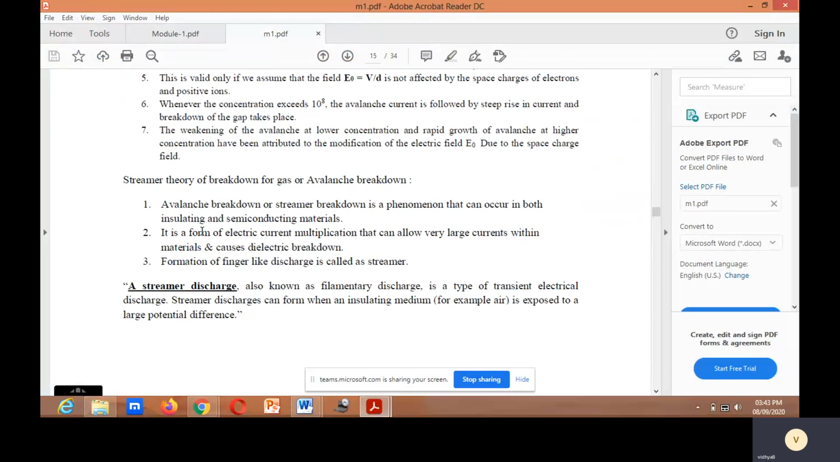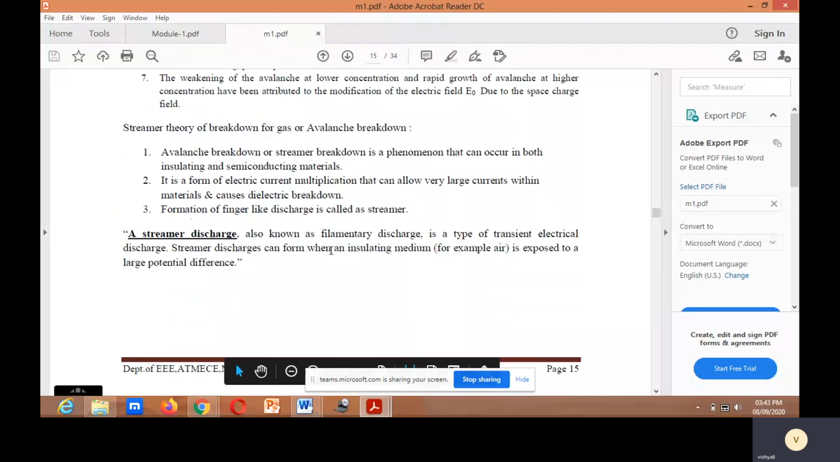Avalanche breakdown, or streamer breakdown, is a phenomenon that can occur in both insulating and semiconducting materials. It is a form of electric current multiplication that can allow very large current within materials and causes dielectric breakdown. The formation of a finger-like discharge is called a streamer. What is a streamer discharge? A streamer discharge, also known as filamentary discharge, is a type of transient electrical discharge. It can form when an insulating medium, for example air, is exposed to a large potential difference.